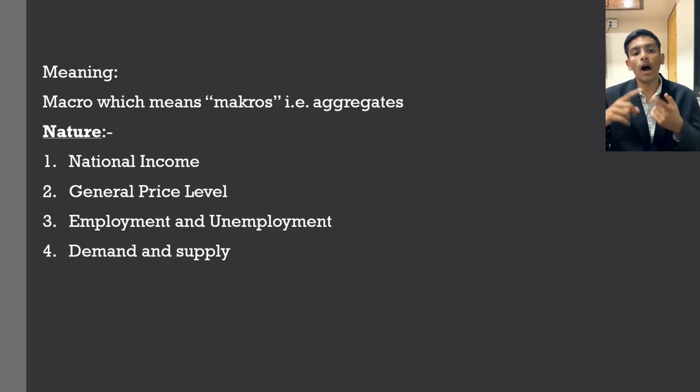How do you determine the price of a certain product or a certain commodity? You decide that general price level with the demand and supply forces of a market. Let's take an example. The price of a product A is to be decided. Then you will see what amount of the product is being demanded in the market, and how much you can supply in the market. By comparing these two demand and supply forces, we will be able to determine the general price level, or the aggregate price that you can put on the product.